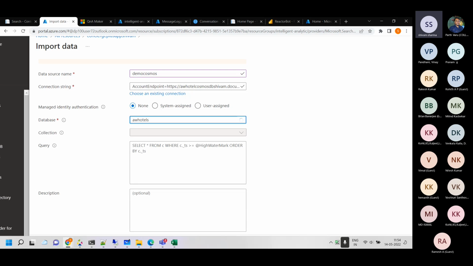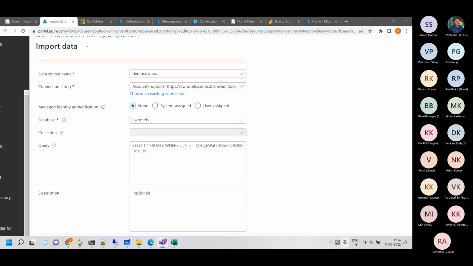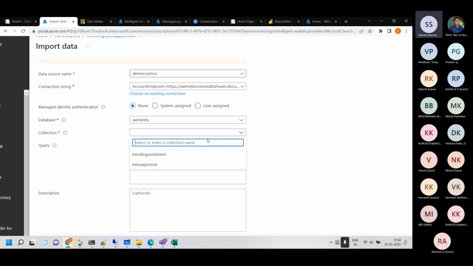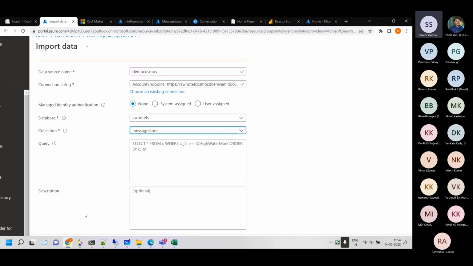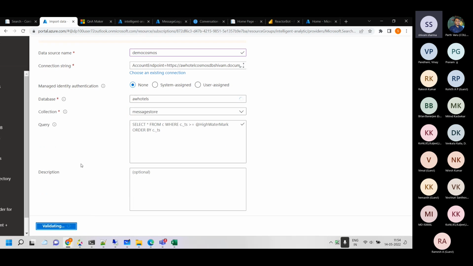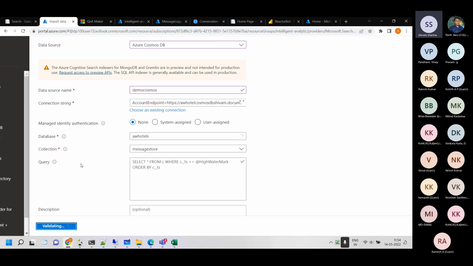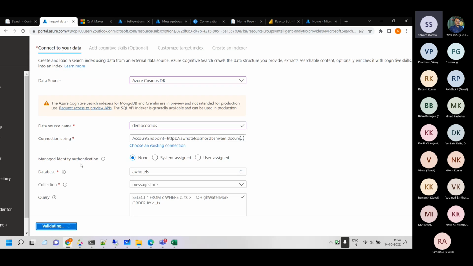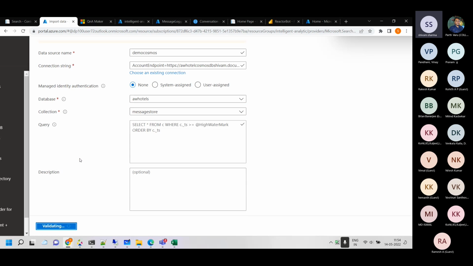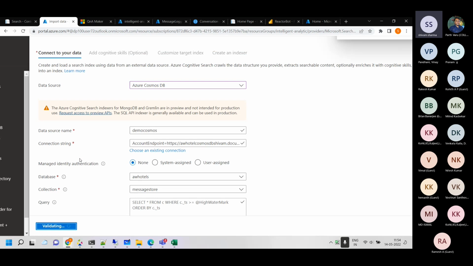Only one database is there. And message store is the name of the collection. It's still doing something. So message store, and then I think it's done. So now it will ask us for more details. It will ask what you are looking for, what's the target, and so on and so forth. So we'll wait for the page to load.